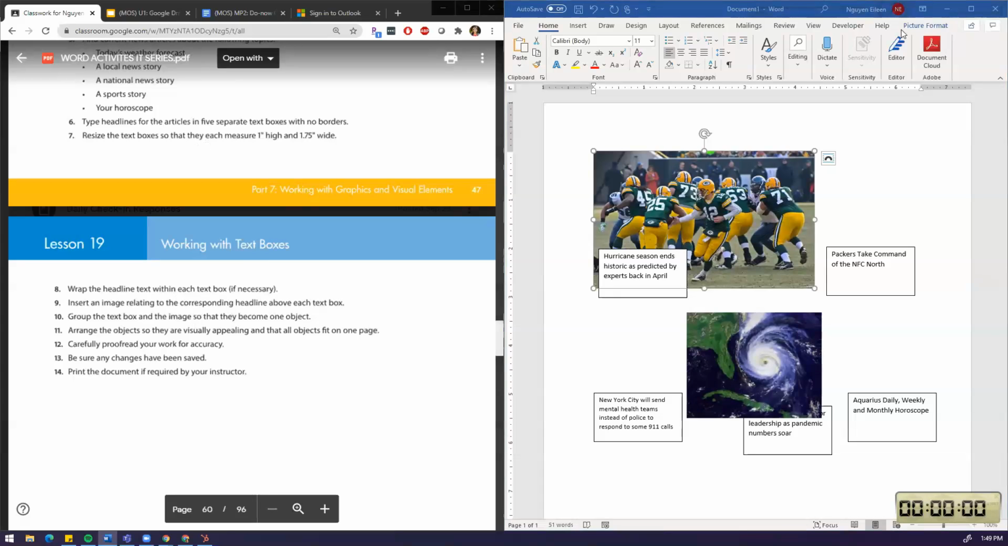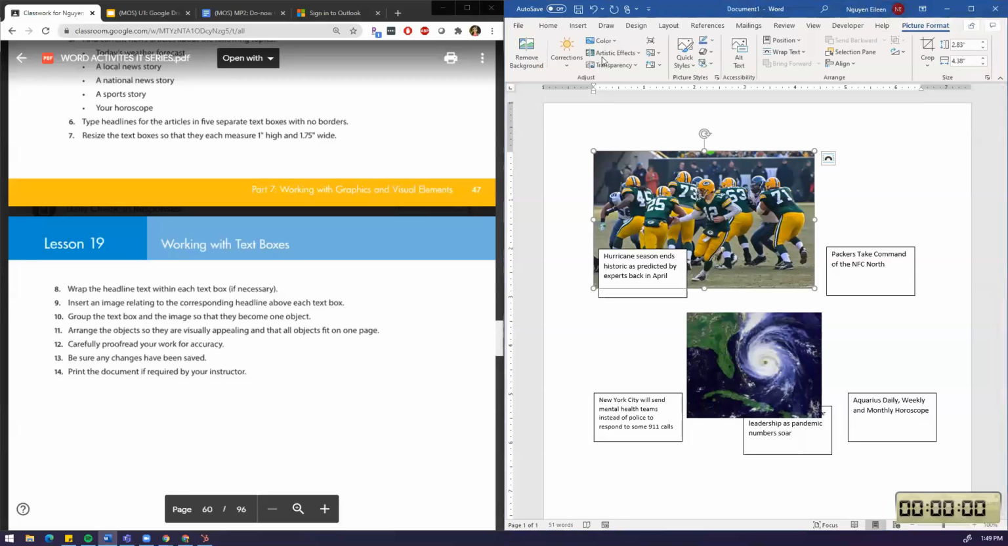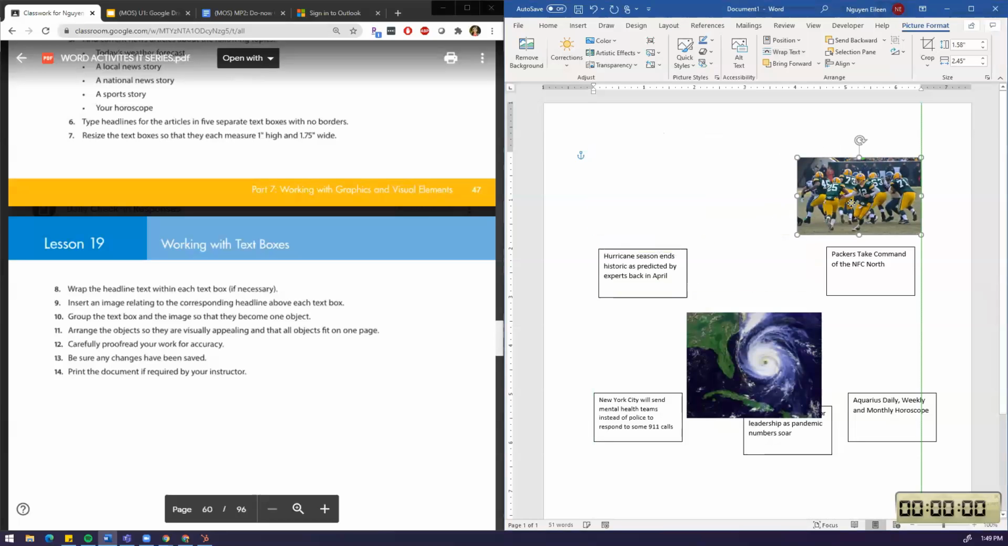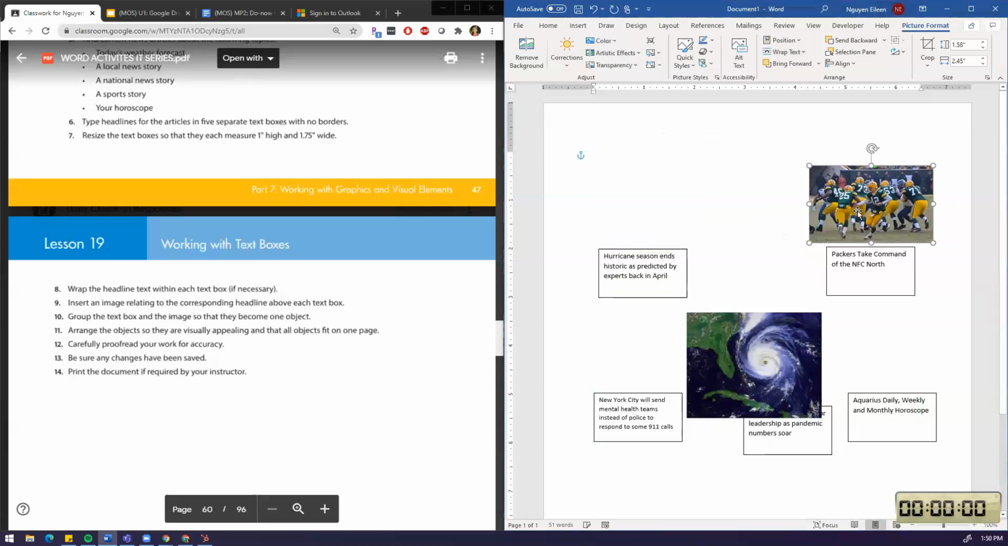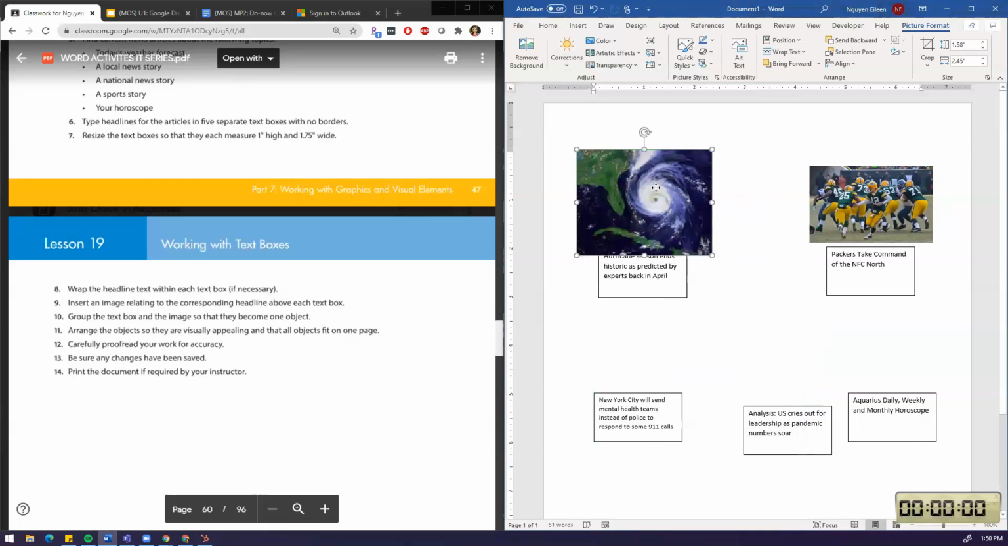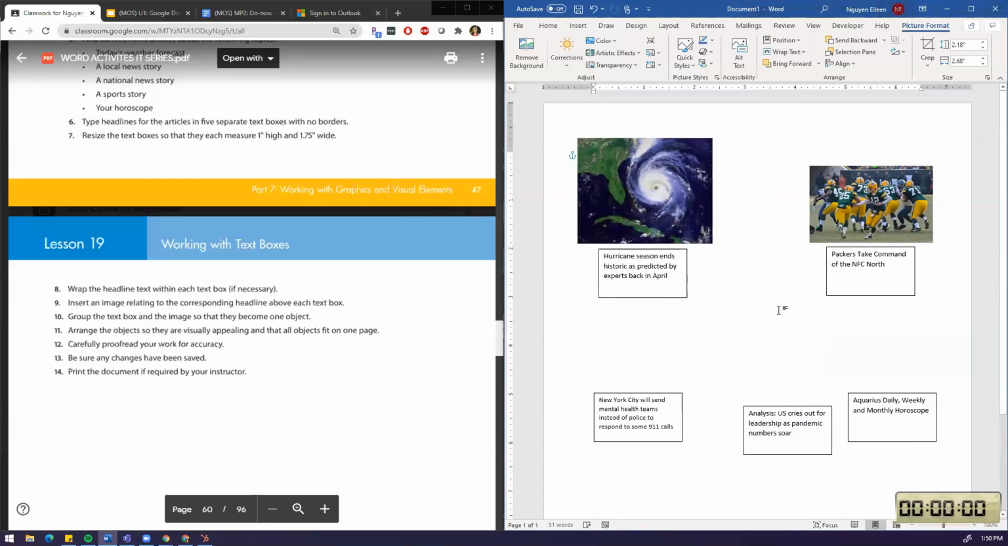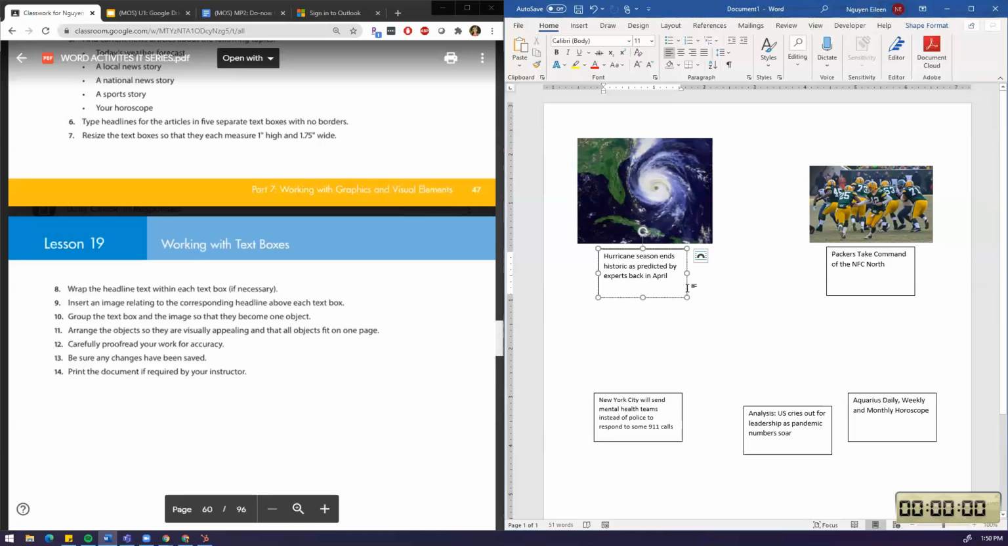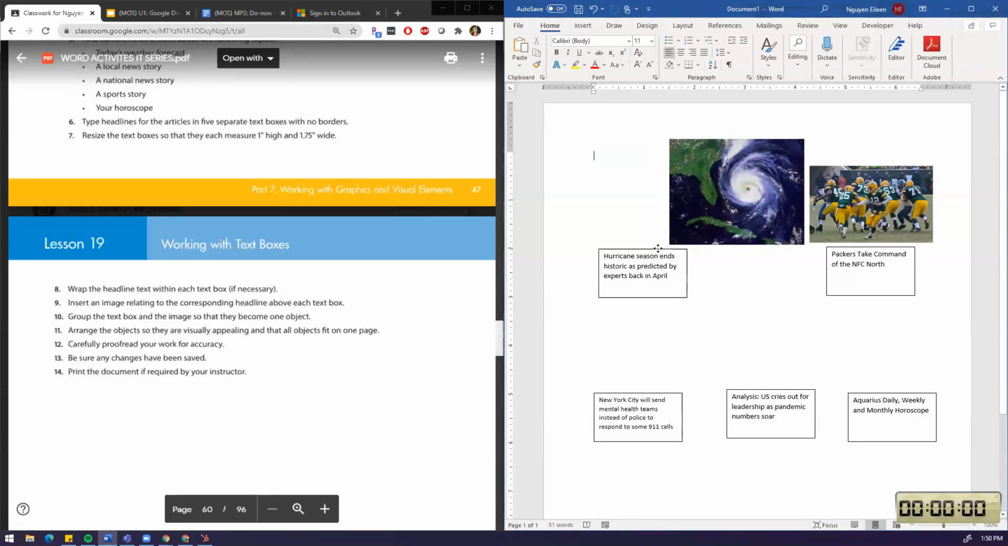Now here's the picture, and I gotta format the picture. So I click the picture, I format it, and I gotta wrap the text, and I put it in front of text. So now I can move it wherever I want. So I want the picture in front, on top of the headline. Okay, and then the hurricane season on top. Okay, so now I need three more pictures. So let me move this to the side for now, so I can find all the pictures.